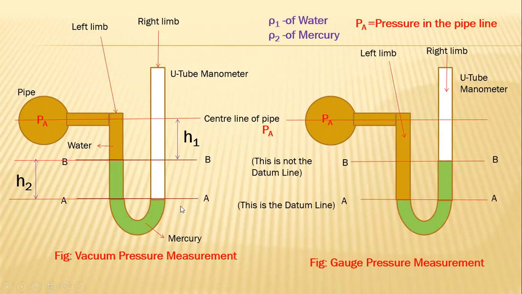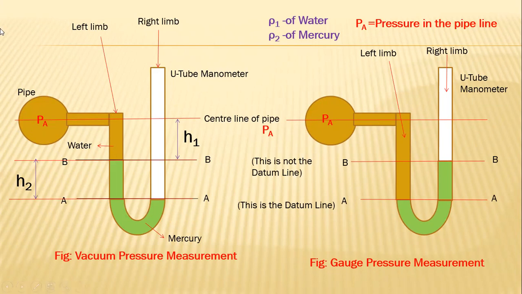Can you guess which pressure is the gauge pressure and which pressure is the vacuum pressure? The left side is the vacuum pressure and the right side is the gauge pressure. If there is vacuum pressure, is the pressure in the pipeline greater than atmospheric pressure or lower than atmospheric pressure?